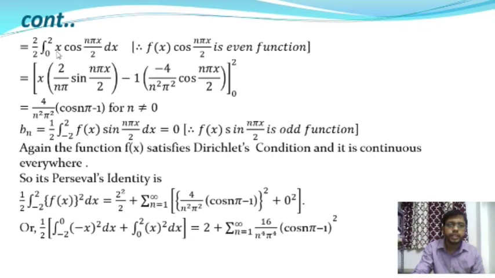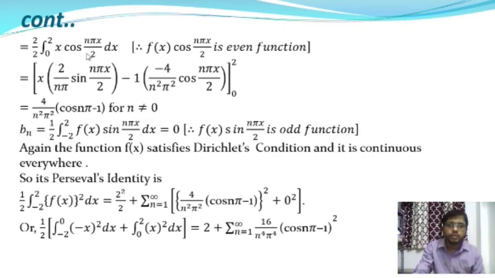So in that case, the cos function is an even function as well as the function f of x is even. In the interval 0 to 2 the functional value f of x is +x, and in the interval -2 to 0 it will be -x. So this function is an even function. So from the properties of even function, it will give 2 by 2 into integration of 0 to 2 of x into cos(n pi x by 2).